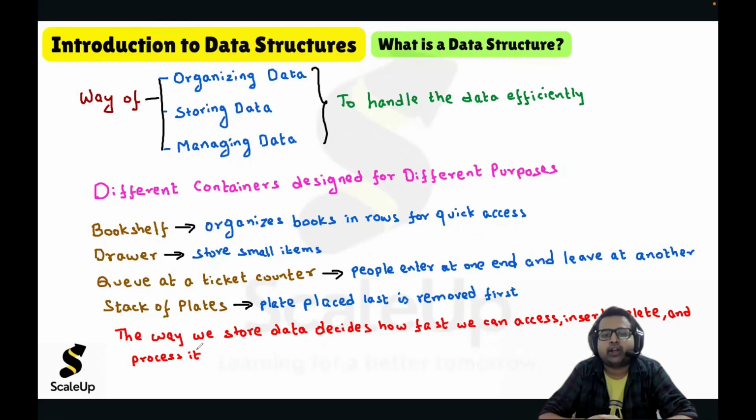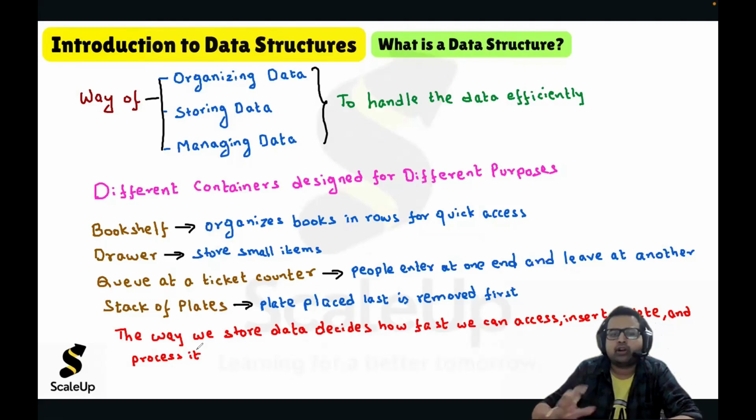Especially for any product based company you apply for, the main prerequisite or eligibility criteria is the DSA. You have to clear the DSA round, then only you can get hired. Because in any software product you are making or any software system you are developing, handling data efficiently is the key, because it will directly affect the performance of the software product. So hence data structures are very important.